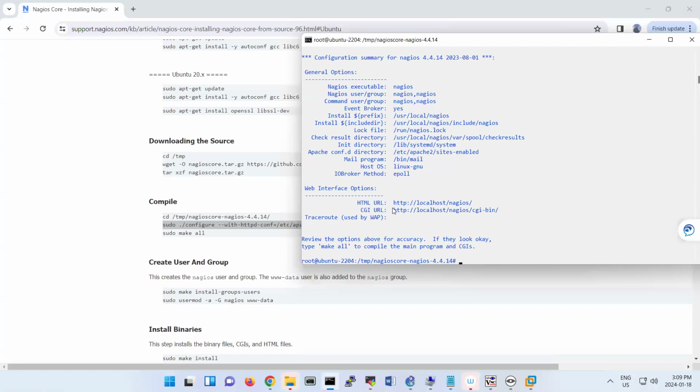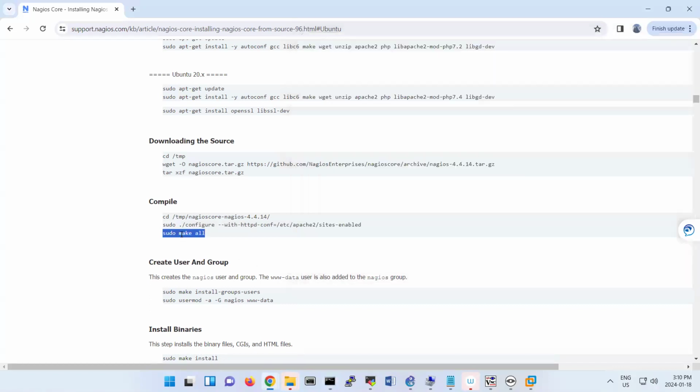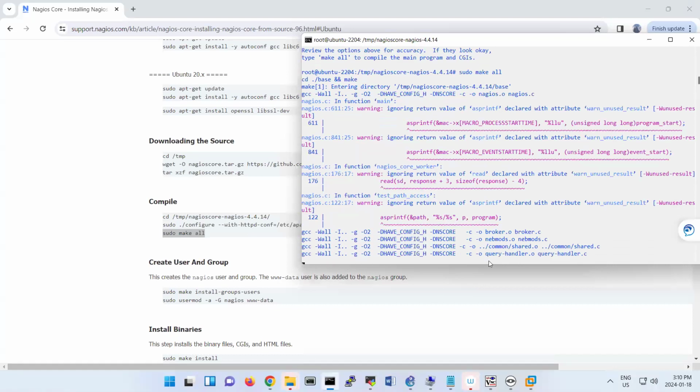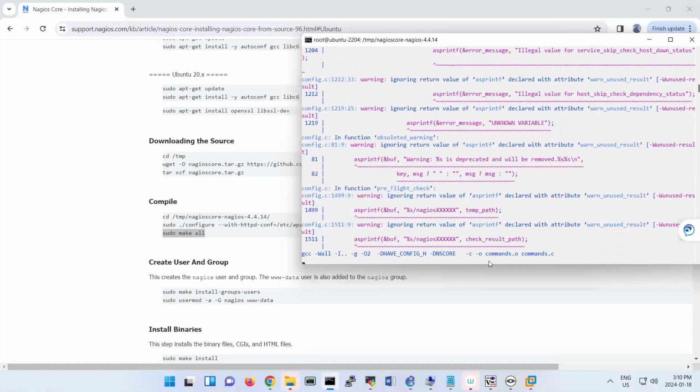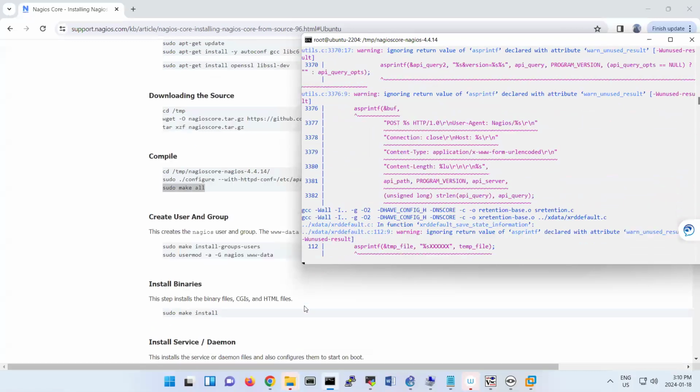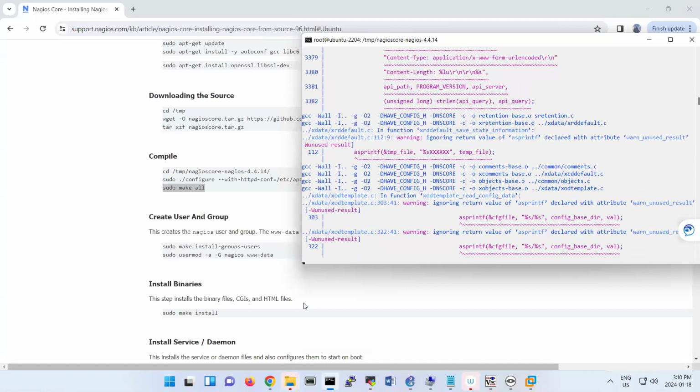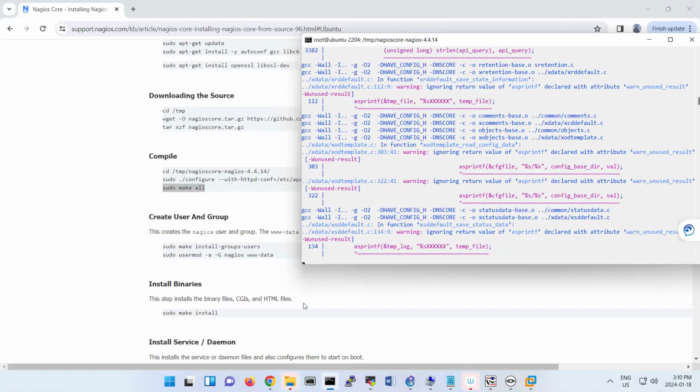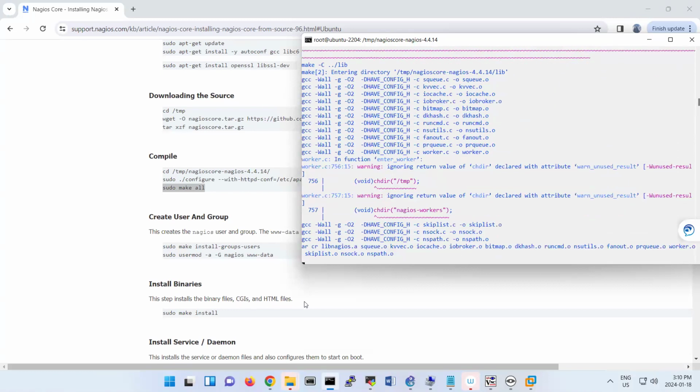At this step, you see that the HTML URL is localhost/nagios, and that's your CGI URL. So I'm going to run make all. Then it will run that binary and configure the binary that we had.